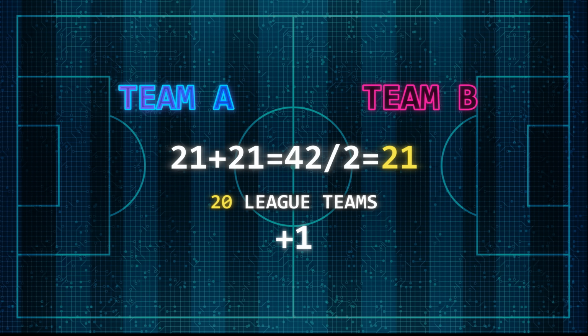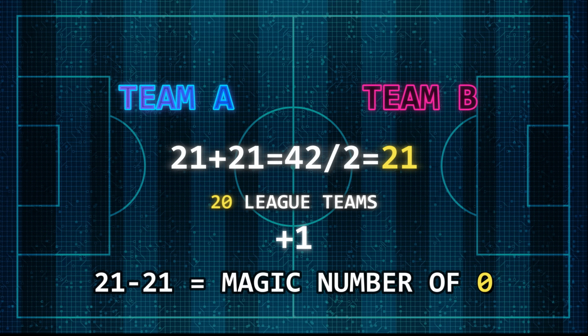Now the ideal number is the number of teams in the league plus 1. So this is the number we're looking for, the magic number. In the case of the Premier League, this would be 20 teams in the league plus 1 team equals 21. So in our example, where the average was 21, we'd take 21 away from the magic number, which is 21. So that gives 0, and 0 is the best possible number we could hope for when looking for goals.